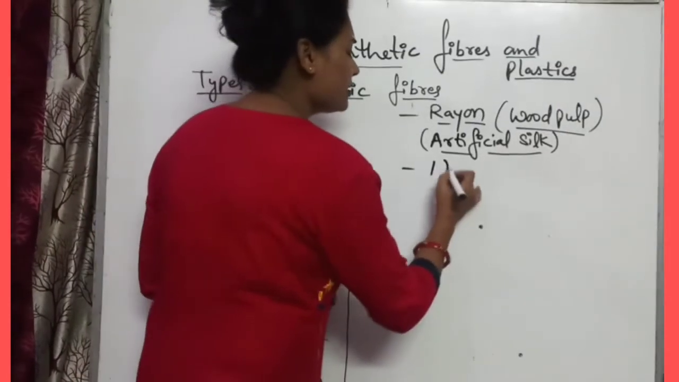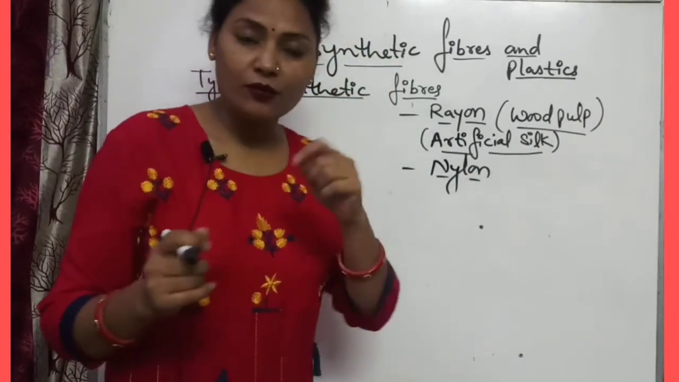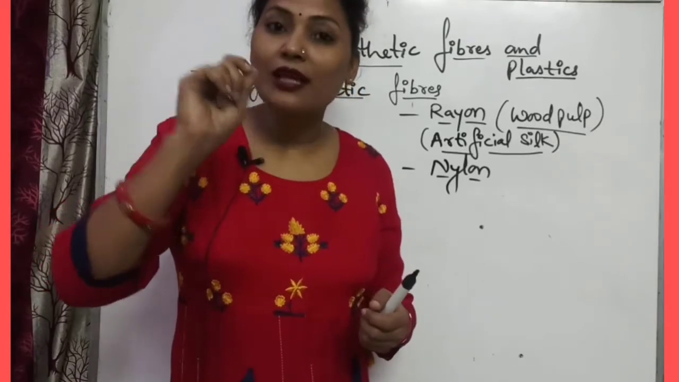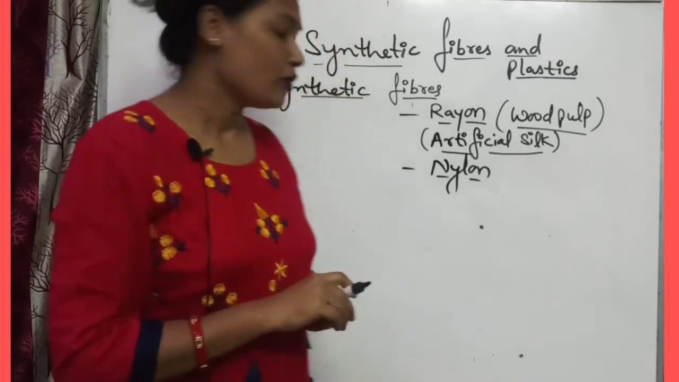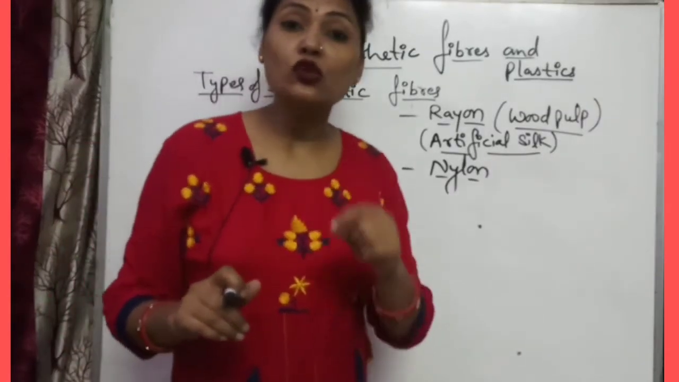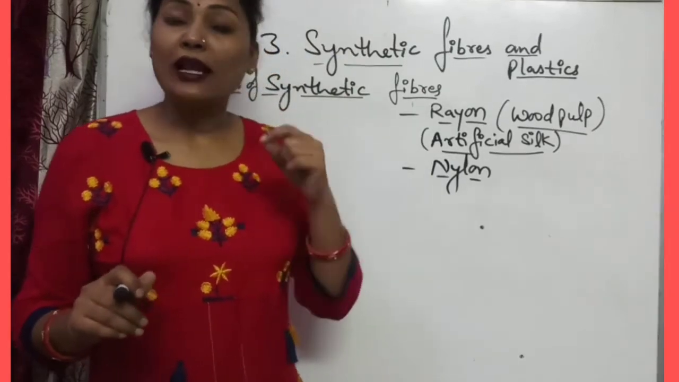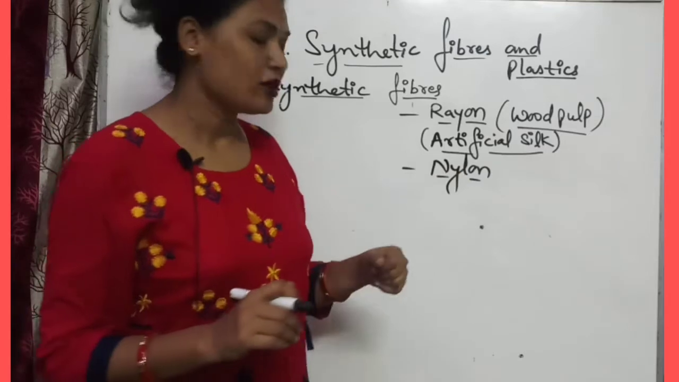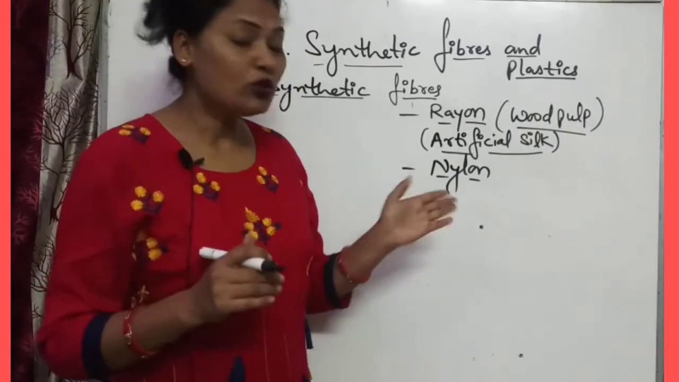Second, you can take nylon. Have you seen toothbrushes? Toothbrushes consist of bristles, and these bristles are formed by nylon. So nylon is a very strong thread, and many parachutes are also formed with the help of nylon. So it is strong, tough and a very good fiber.